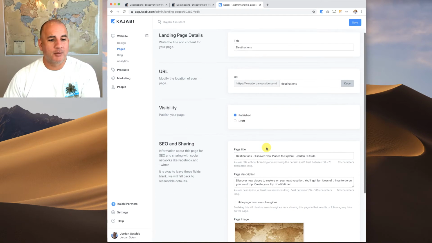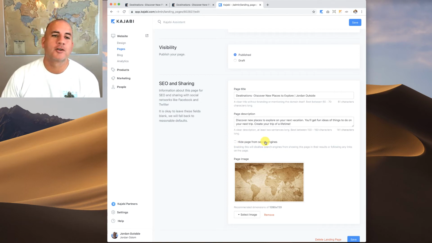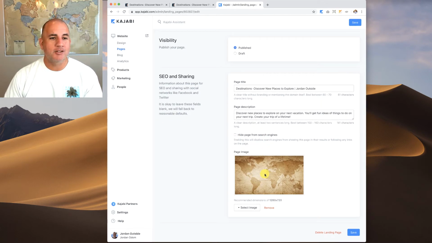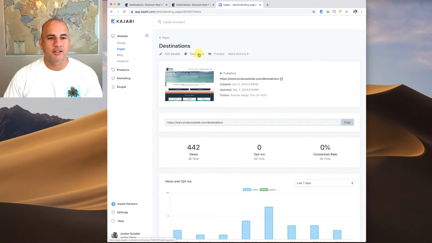You can have it in draft mode or published, and then it has your SEO settings, so you can put in the page title. It gives you some specifics on how long the page title should be, description. You can hide this page from search engines, so if it's like a thank you page, or you're creating lots of the same type of landing page for different marketing campaigns, you would probably want to hide that so it doesn't get indexed as duplicate content. And then you upload the image, so for search, that will show up for that page, and then you just click Save. So if I go back to Destinations, then I can click Customize.